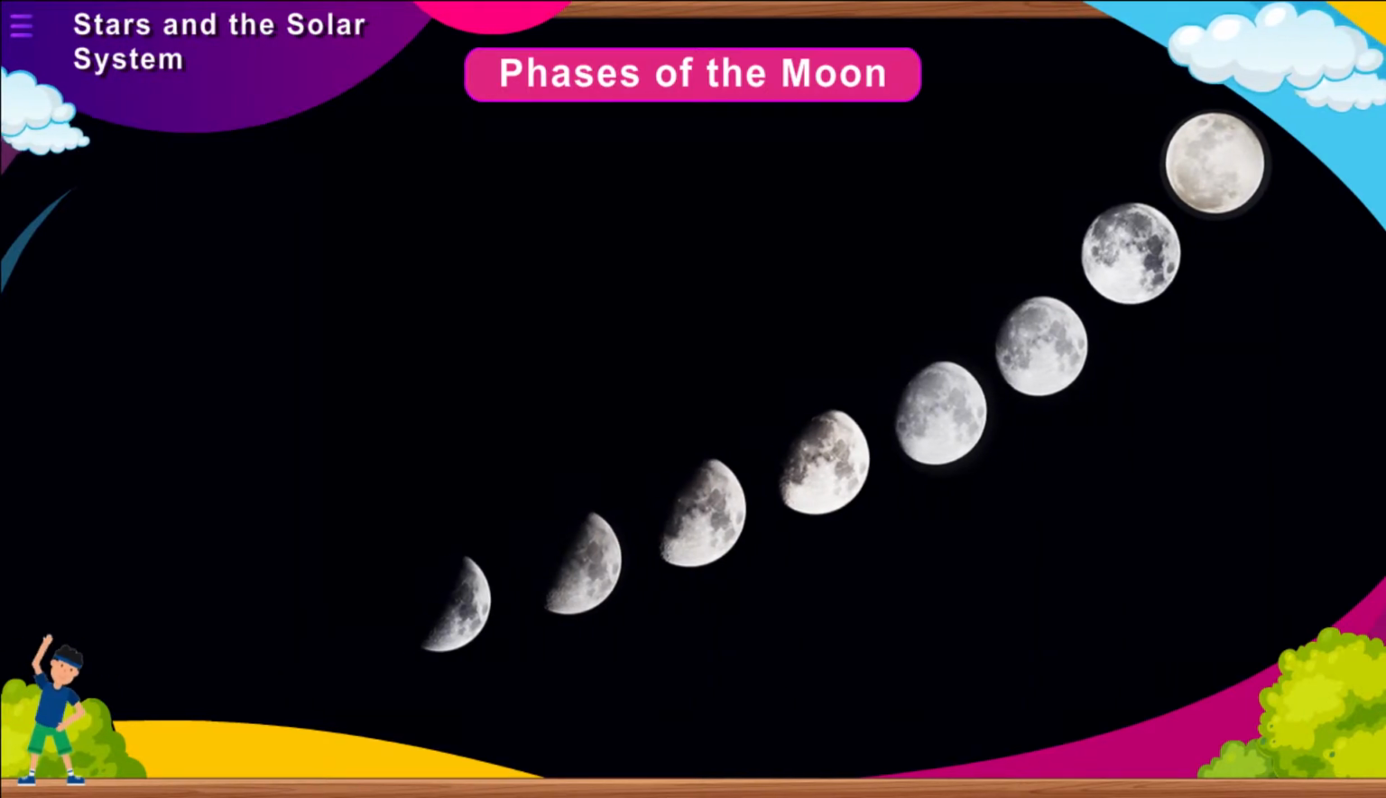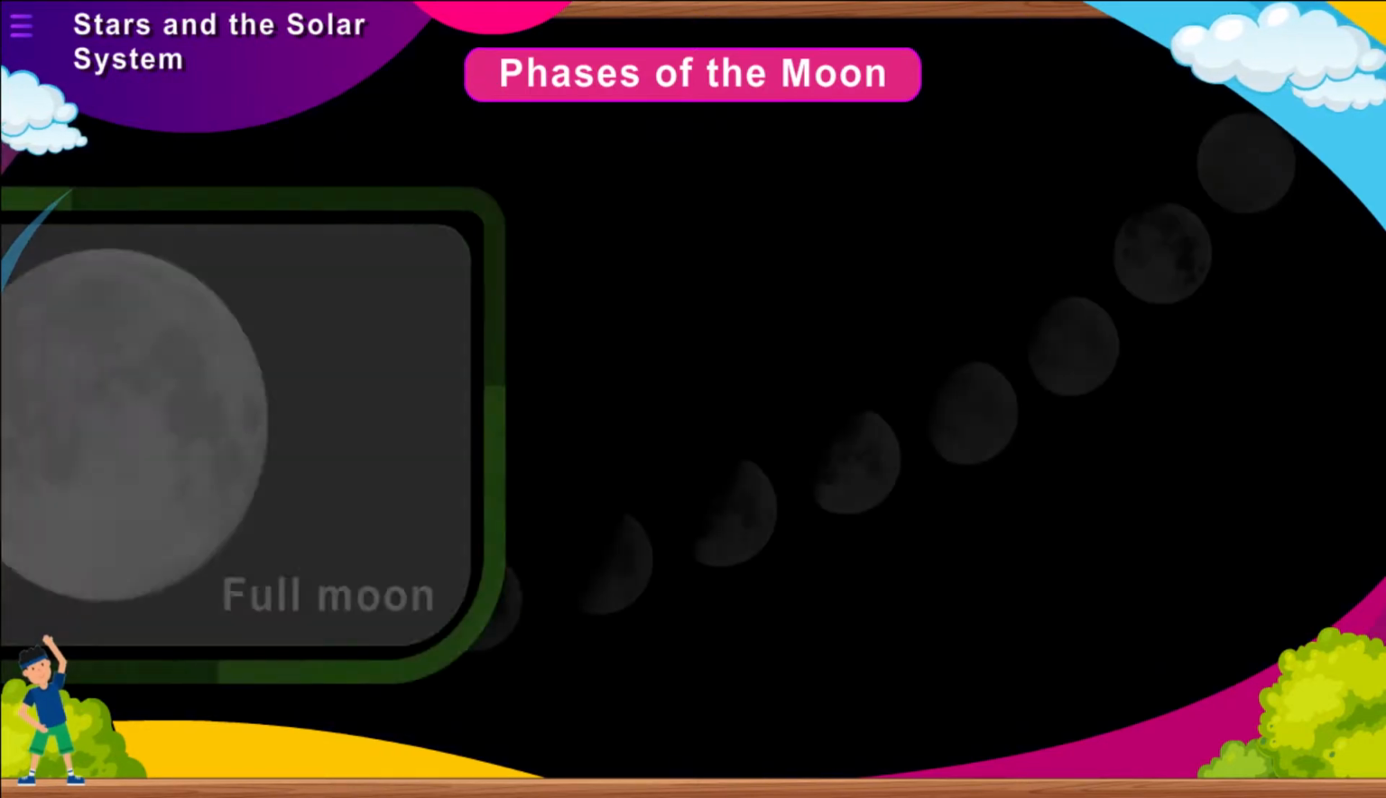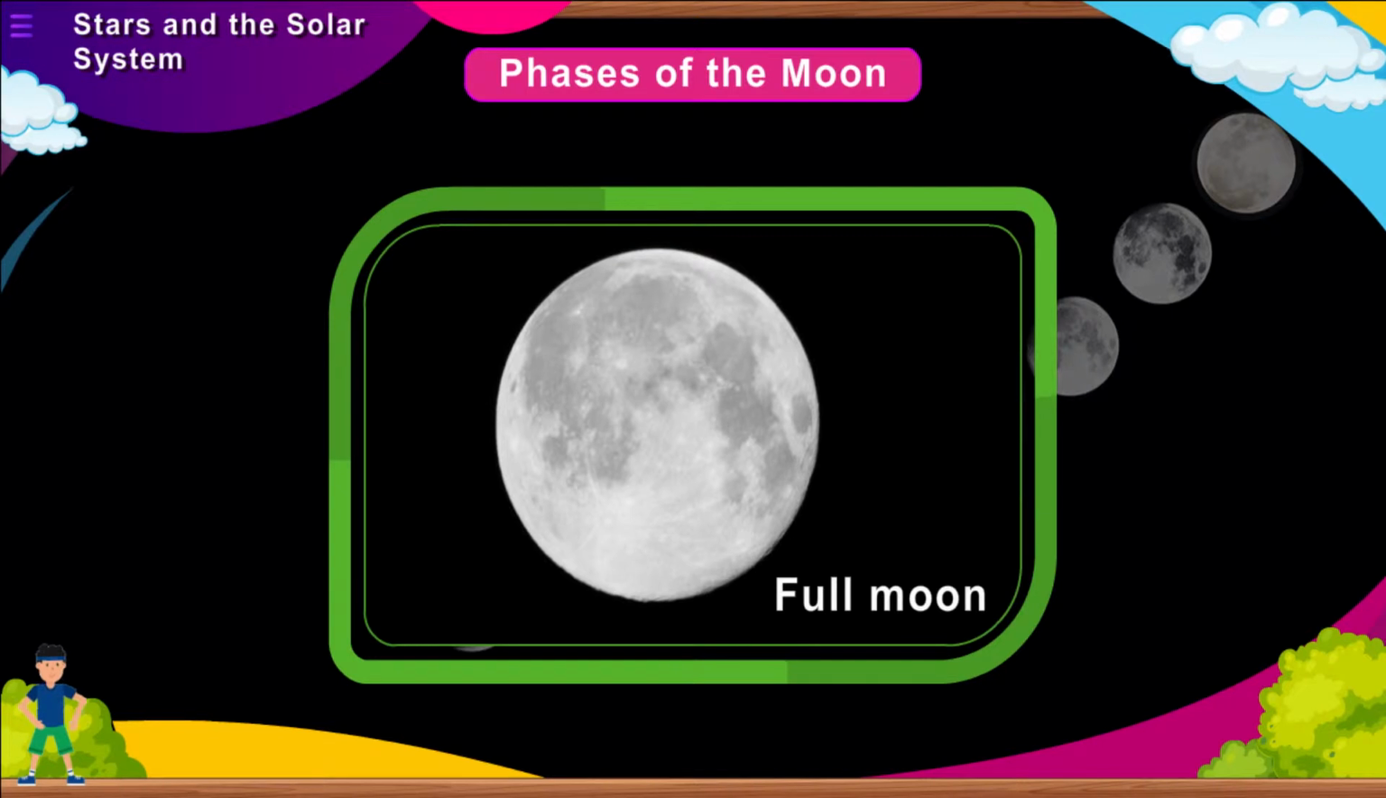Some of the typical phases of the moon are: Full moon. When rays of the sun fall directly on the moon, it is seen as a flat disk. This is called full moon. It occurs within about 15 days from the new moon day. Full moon day is called Purnima.